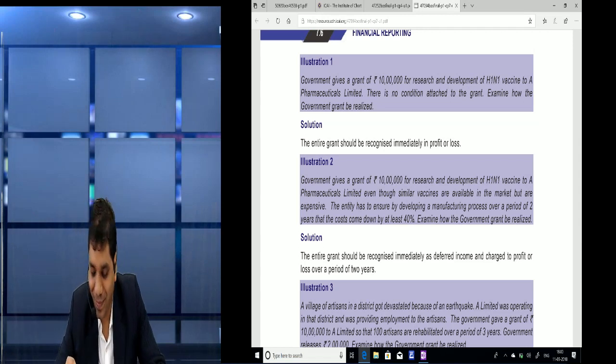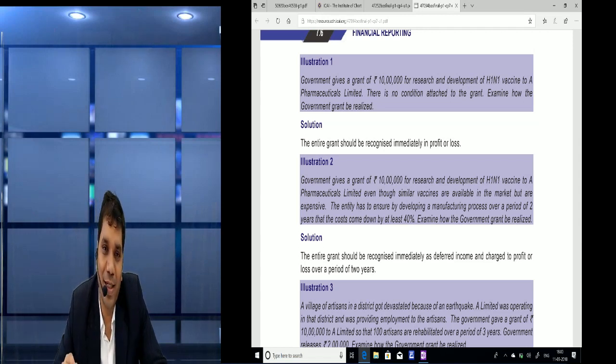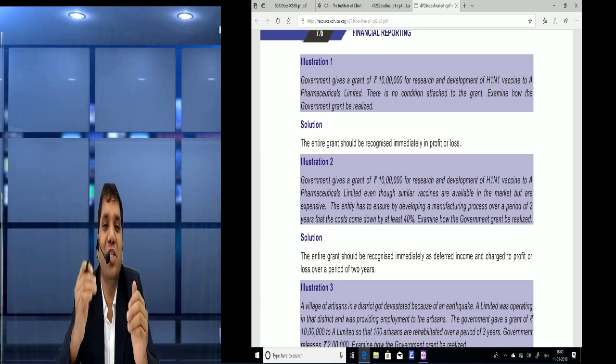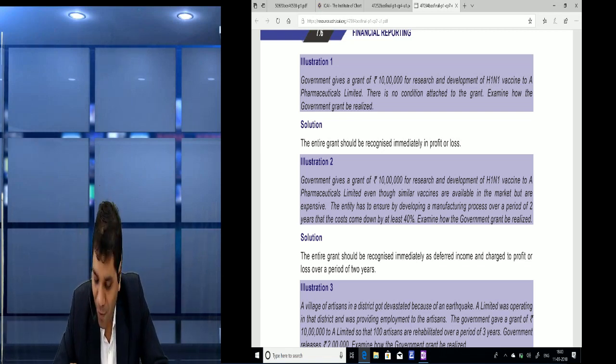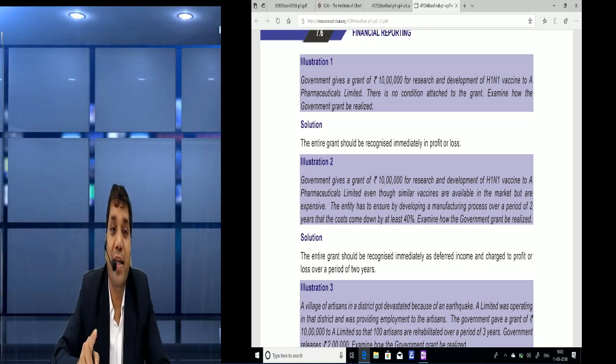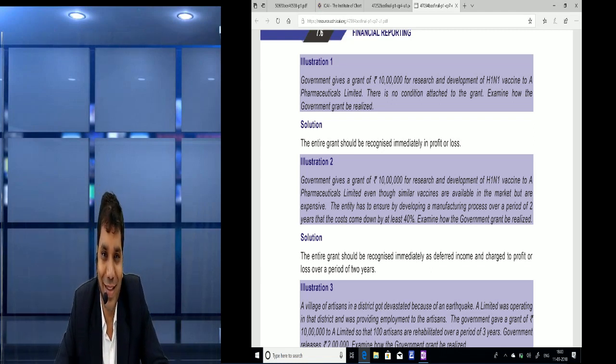Tell me, friends. There is some condition. What condition have they mentioned? They mentioned that because of the new invention they are trying to make for the H1N1 vaccine, the price of the present vaccine is reduced by around 40%. Friends, this is again not such a condition that if it is not fulfilled, then the government grant becomes refundable. If such a condition is there, we should defer it.